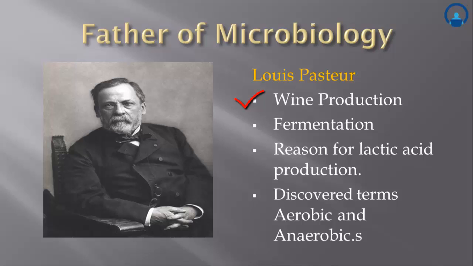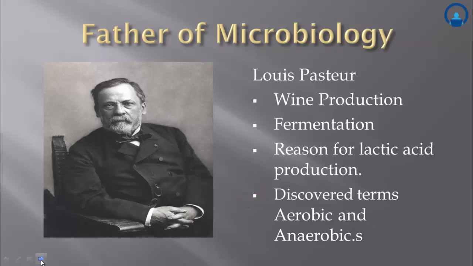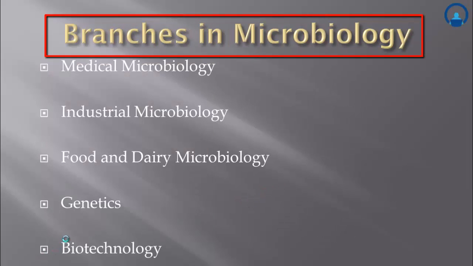He observed that the process of alcohol production, also caused by fermentation, took place in the absence of air. He found out that a large amount of lactic acid production was due to the presence or contamination of rod-shaped bacteria. He coined the term aerobic to describe organisms requiring air and anaerobic to describe organisms requiring no air for growth. There are various branches in microbiology, a few of which are listed in our presentation.